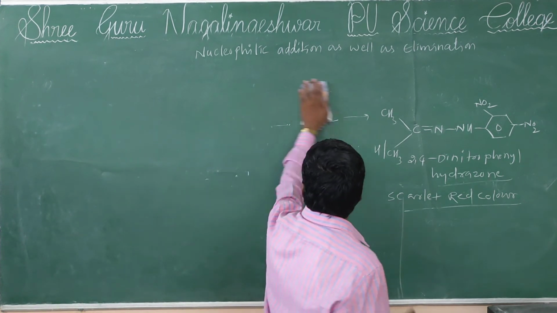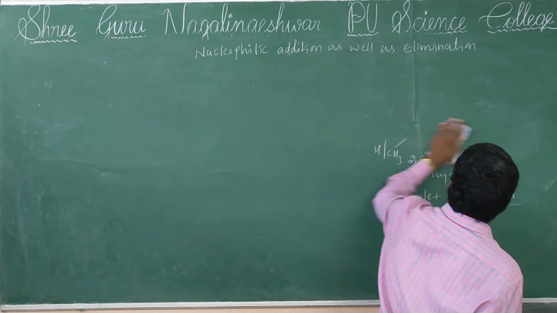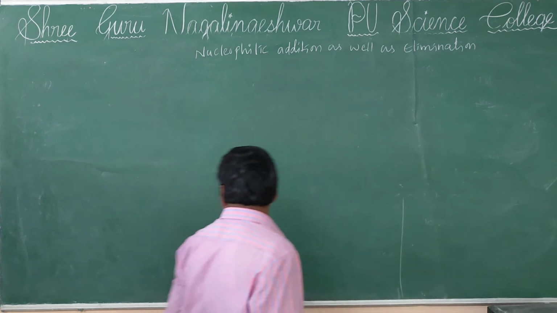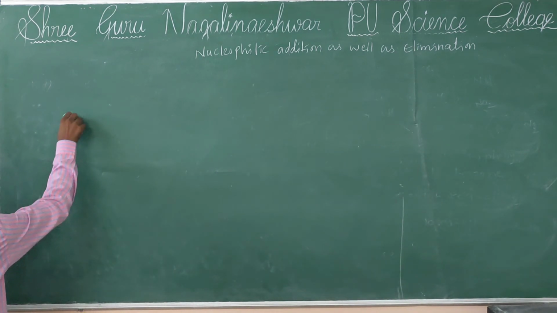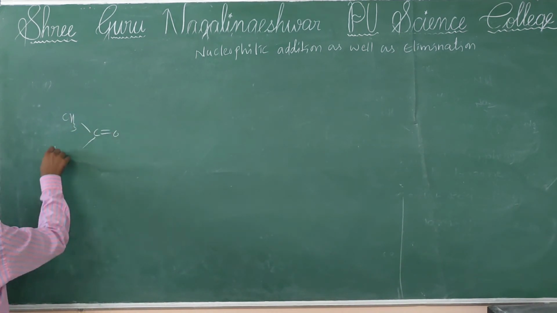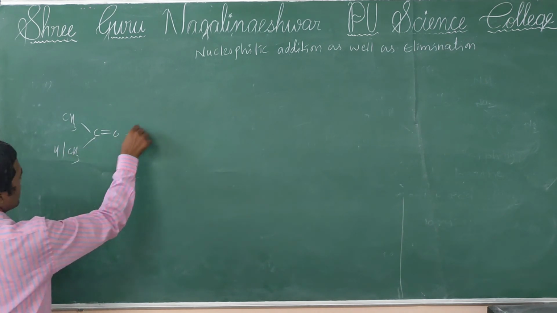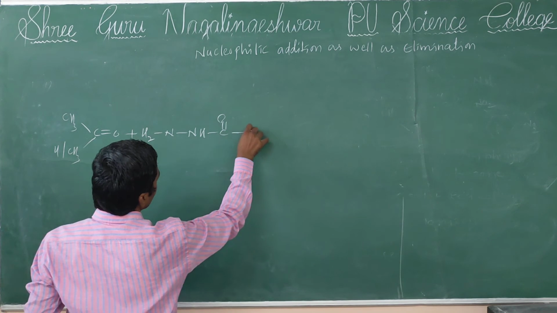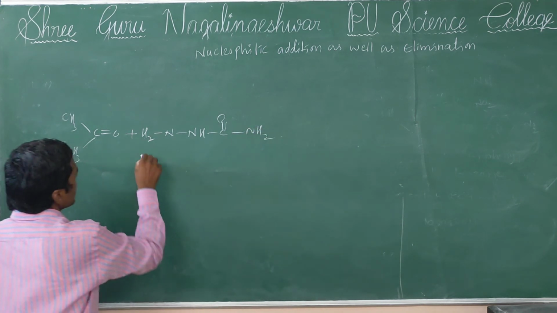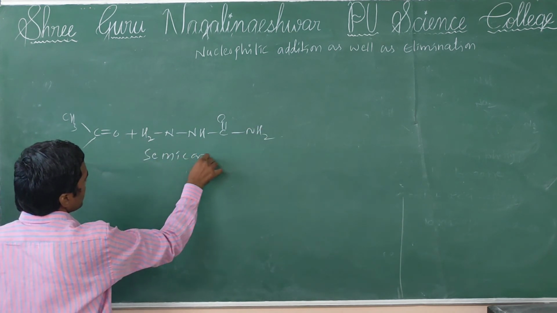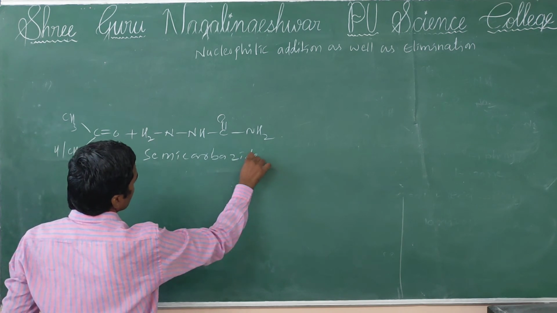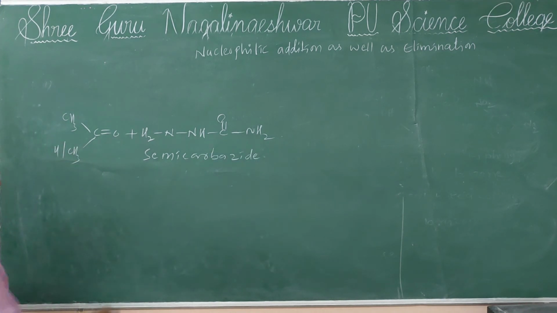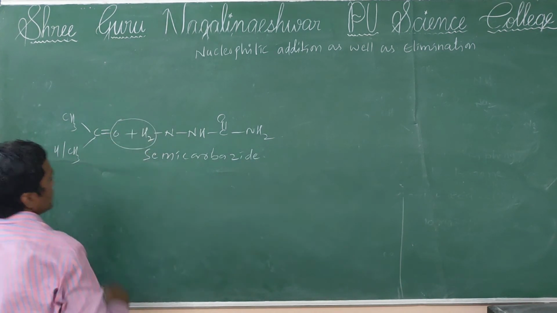Next, last one. Aldehydes or ketones, CH3 C double bond O HRCH3, react with, see, this is said to be semicarbazide. So here a water molecule is eliminated.